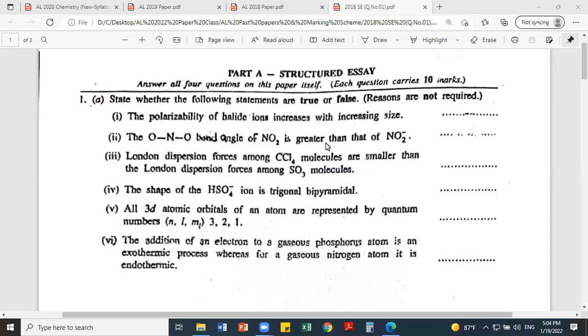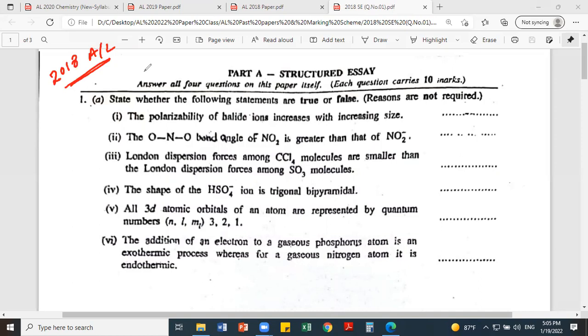Progress. We had to start with 2018. So this is the 2018 paper, 2018 A level structured essay question number 1. We have to discuss only after 2018 only two more papers, right? Only two more papers, that is 2019 and 20.